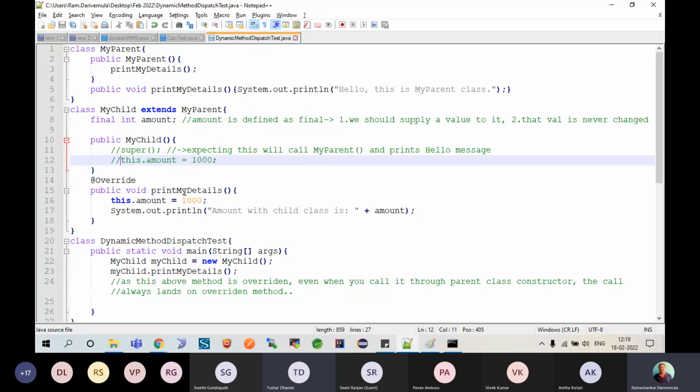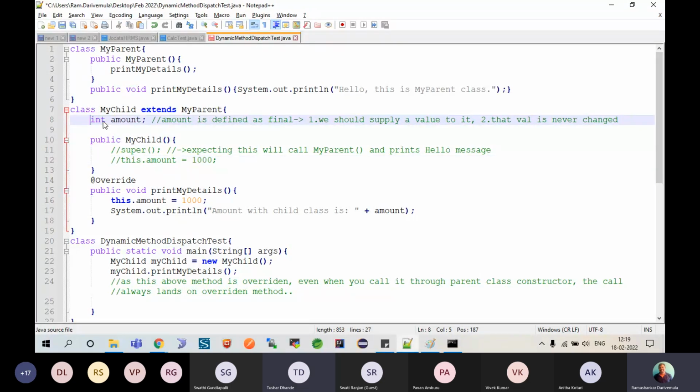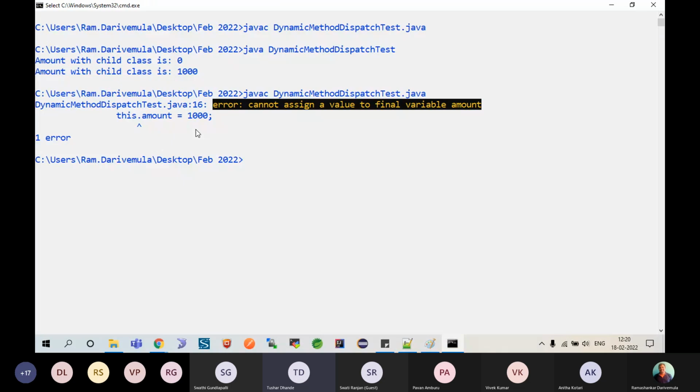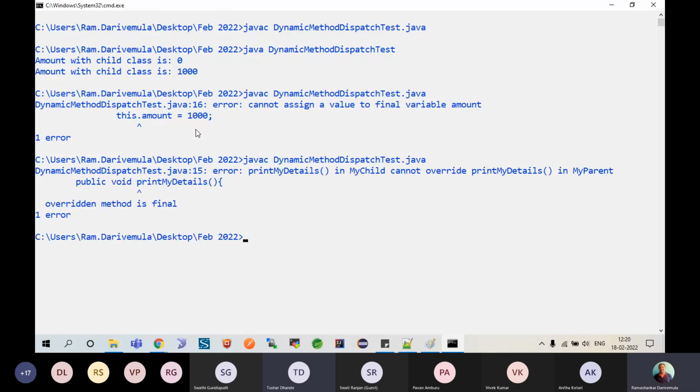Okay, now the same final, assume you have given it to a function. Now amount is not final, but you have tried giving it to print details. Well, what happens? Well, it says you cannot override the print details method because it is final.